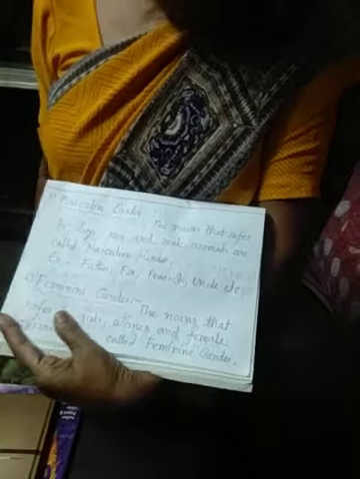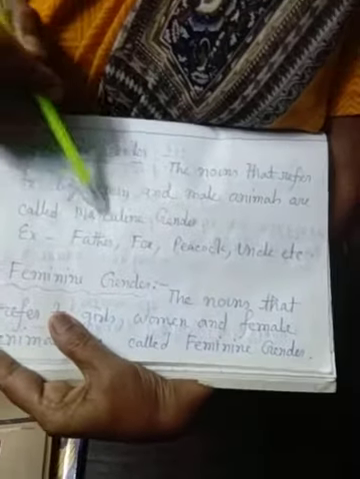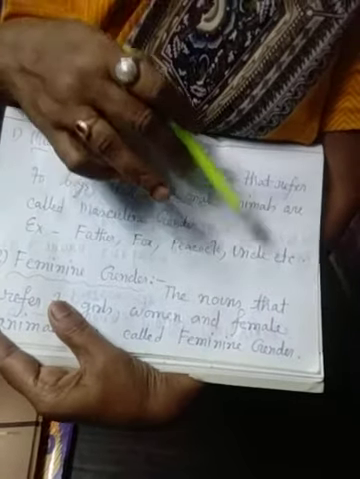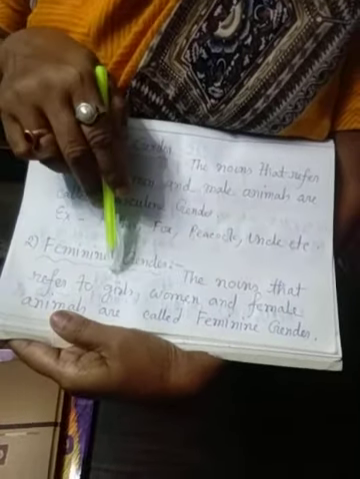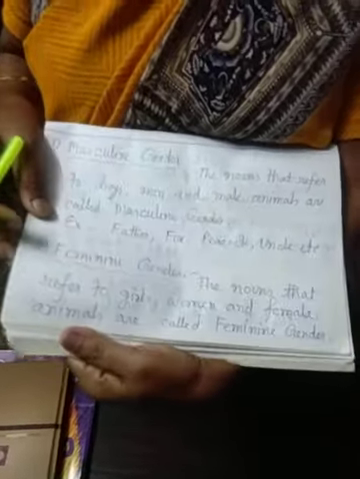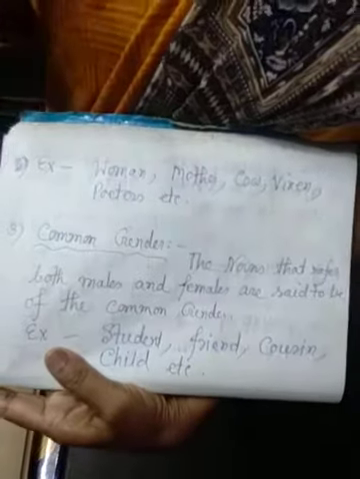Okay. Here are some definitions. What is called masculine gender? The nouns that refer to boys, men and male animals are called masculine gender. That is father, fox, peacock, uncle, etc. Feminine gender: the nouns that refer to girls, women and female animals are called feminine gender. For example, women, mother, cow, vixen, poetess, etc.